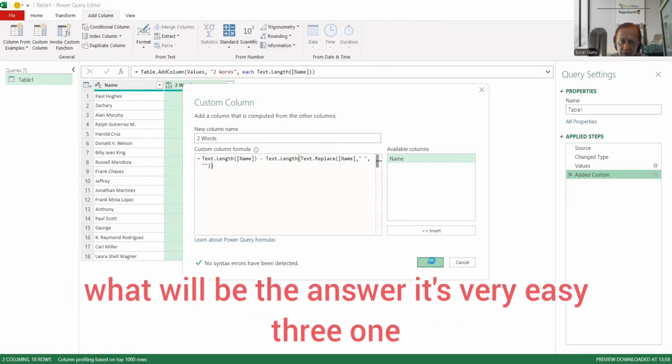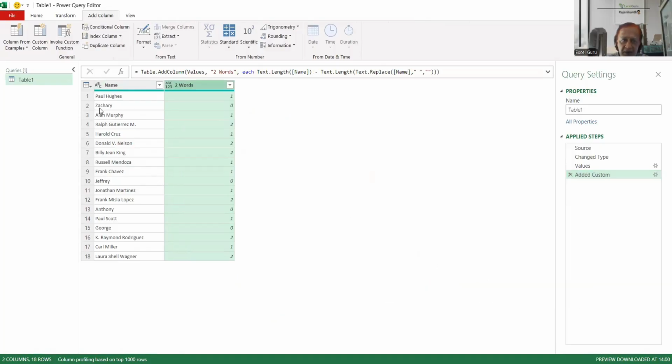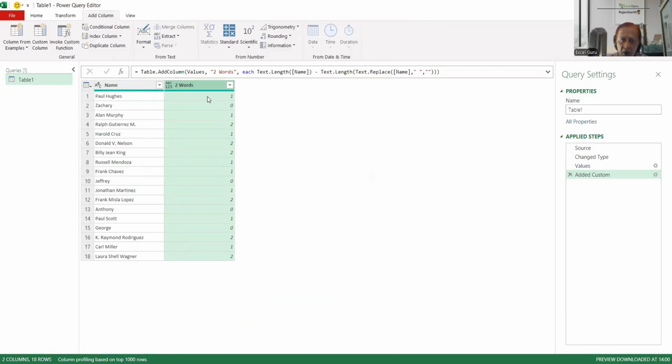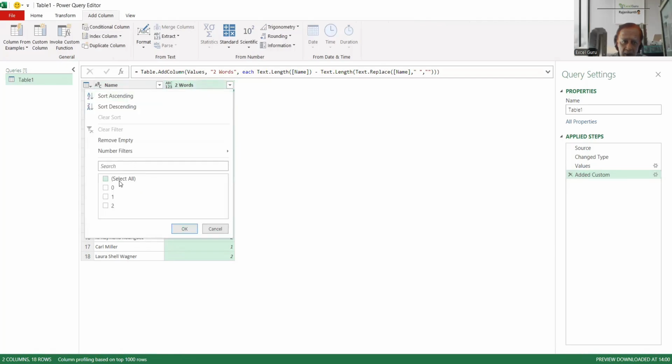It's very easy. See, 1 here, 0 here, 1, 2, and we need 2, 1, 0 and all those. We need to pick out only the 1. Select all, keep 1.